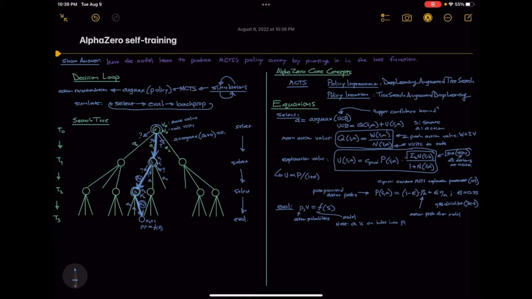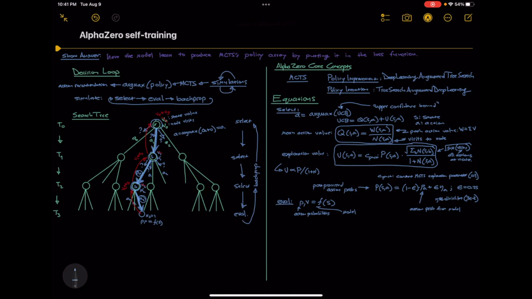Note that for some games, historical context is important. In the case of Go, the last 8 board states, including the present, are passed into the network. So now that we've reached a new or end state in the tree, we backpropagate. We keep track of that final node's state value, and we retrace our path back to the root node, adding the final value onto each node along the way. When we get back to the root node, it's time to update the policy array. Once we're finished with our simulations, the policy array is just the number of times each of the root node's actions were explored.